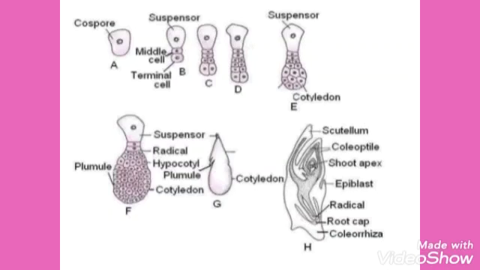The embryo cell undergoes another transverse division to form a terminal and a middle cell. The terminal cell undergoes vertical as well as transverse division to form a globular embryo.